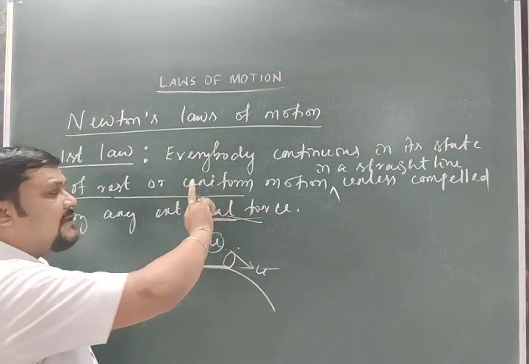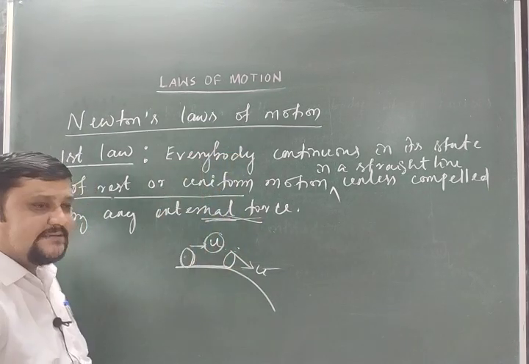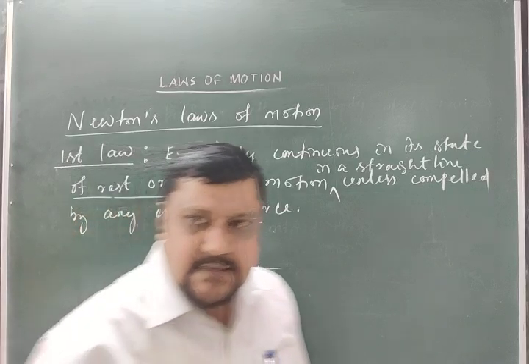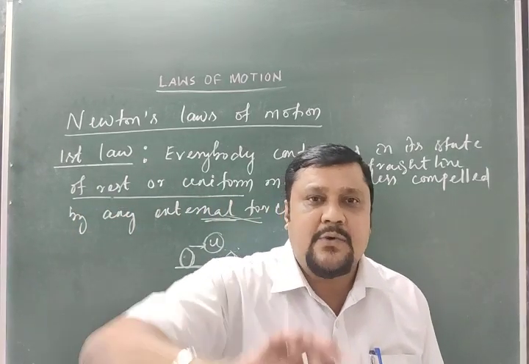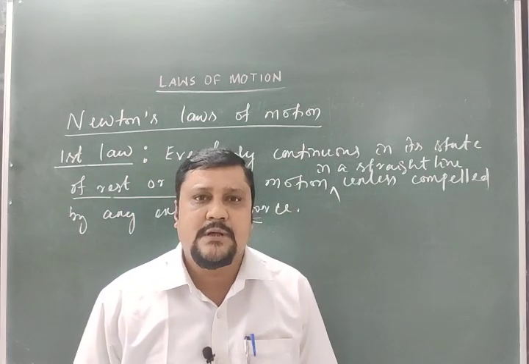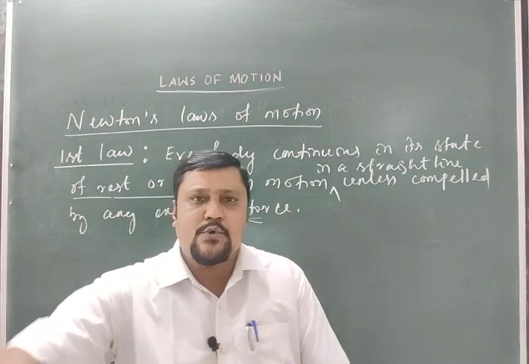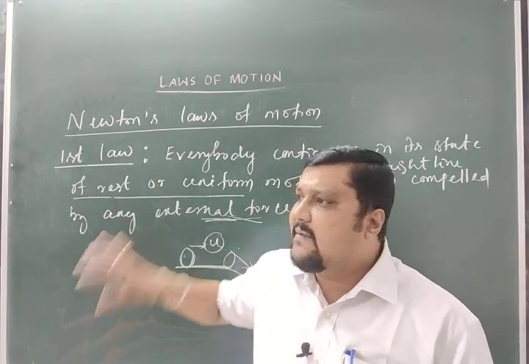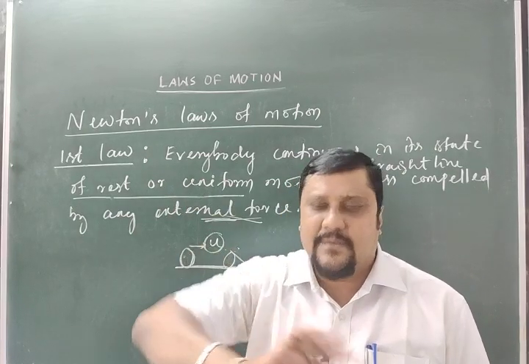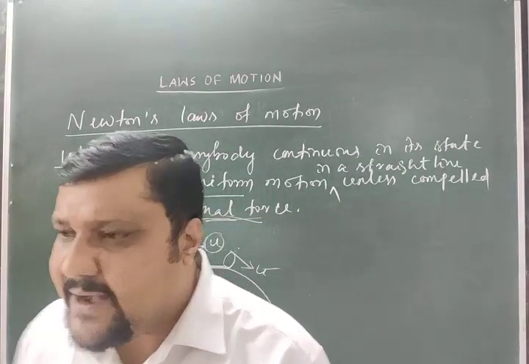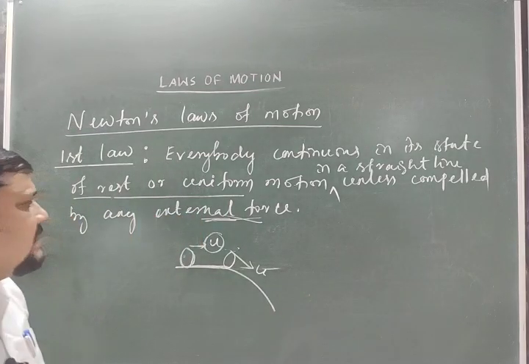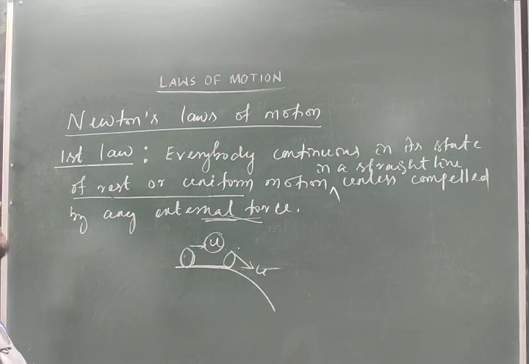That's why I told that it has three points. If a body is at rest, it will stay at rest so long as we are not applying any force. Similarly, if a body is in motion in a straight line, it will remain in the straight line so long as we have not applied any external force. So that is Newton's first law of motion.